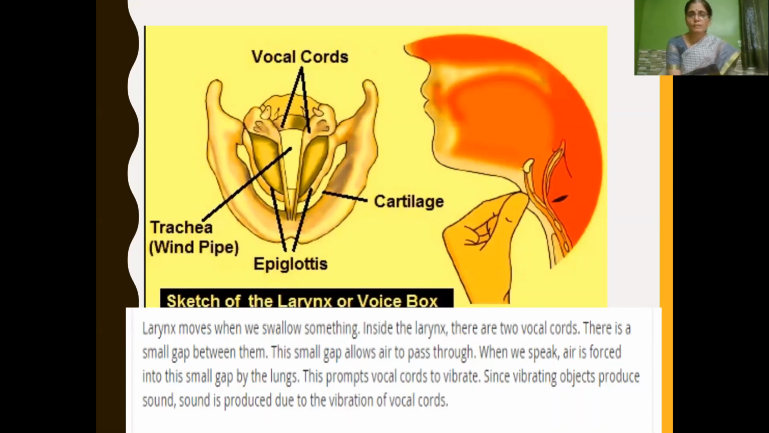That is a muscle which is stretched along the larynx. Because of this stretched vocal cord, there is a small gap between them. The small gap allows the air to pass through. So when we speak, air is forced into this small gap by the lungs, and this makes the vocal cords vibrate. Because of this vibration, sound is produced.